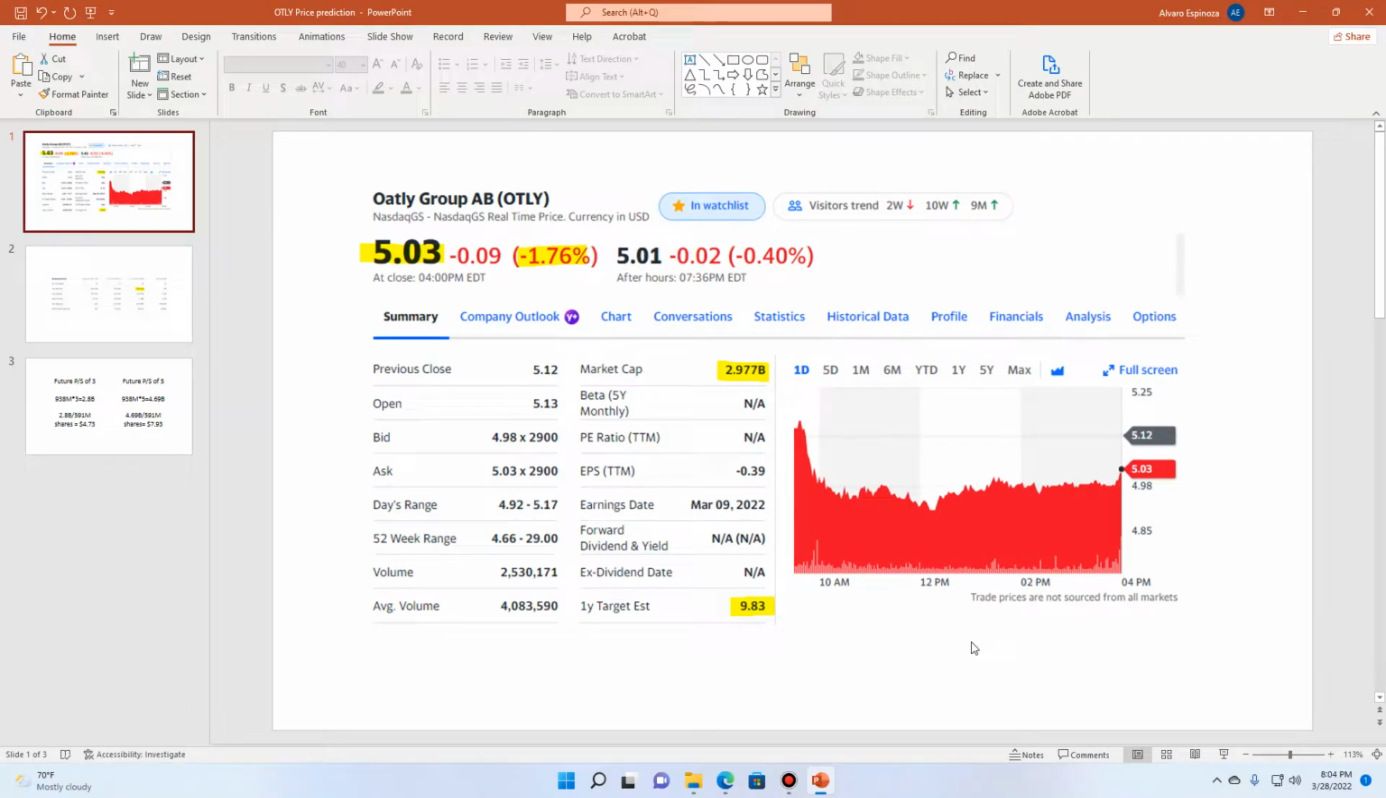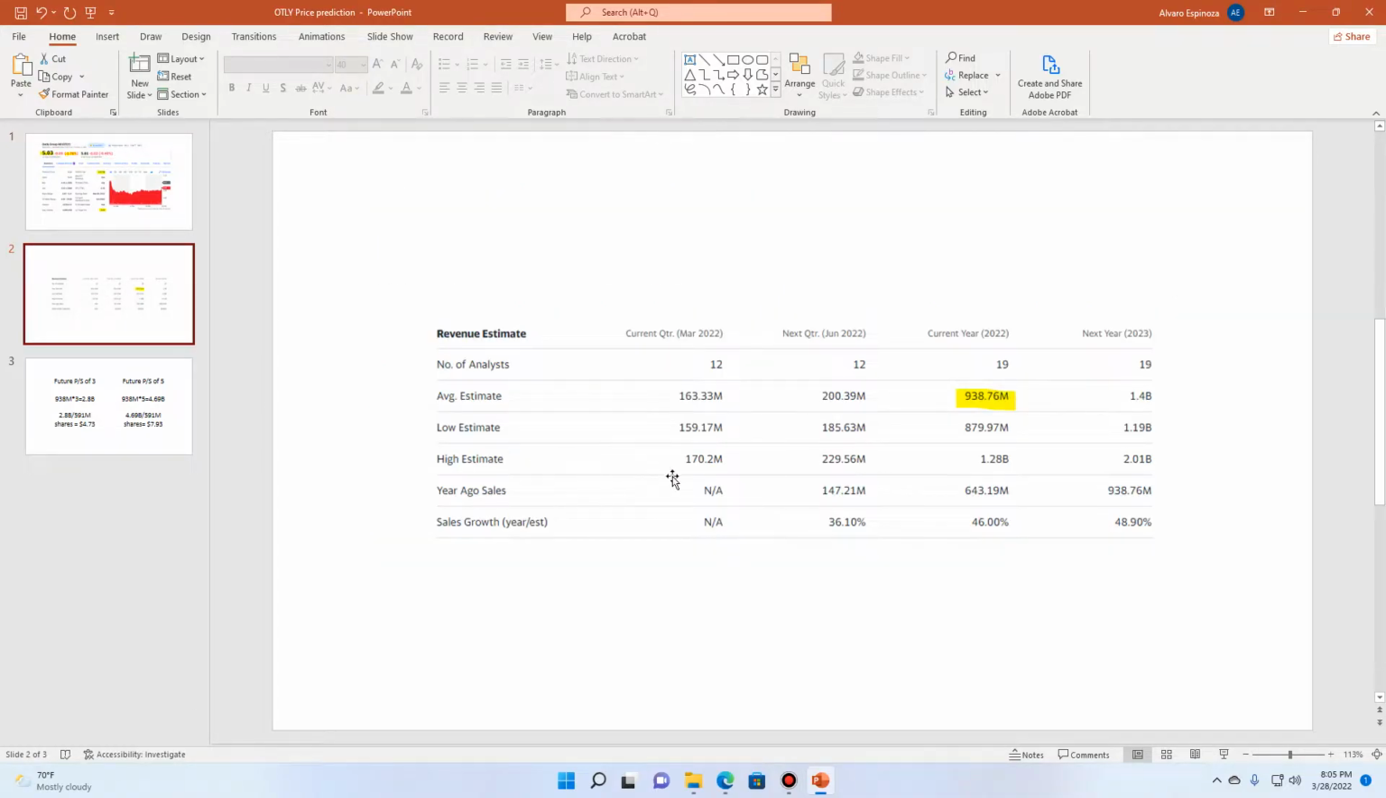So for this video, I'm going to be going over Oatly. We're going to be doing a price analysis. Here Oatly closed at $5.03 today. It was down almost 2%. Its previous close on Friday was $5.12, and it has a market cap of almost $3 billion. The 1-year target estimate is $9.83. And then going to this slide, the current revenue estimate for 2022 is $938 million.